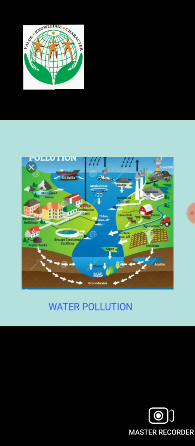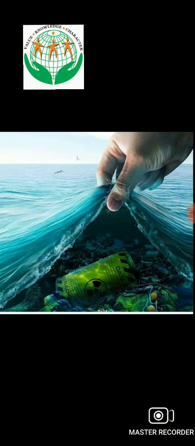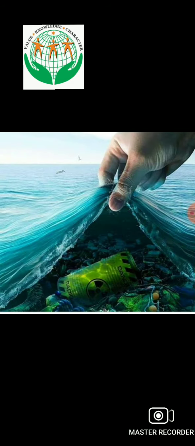What are the sources of water pollution? The main sources of water pollution are domestic effluents and sewage. The water that we use for bathing, cooking and washing discharges and mixes into the rivers. The next is industrial waste. Industries generate waste in various ways and it mixes with the water and makes it contaminated.